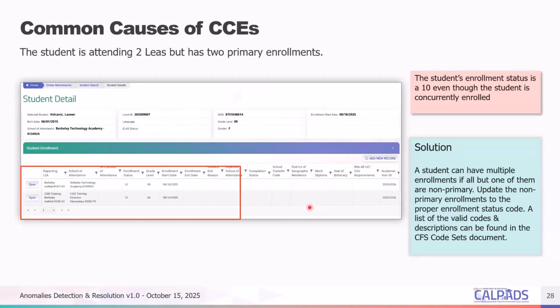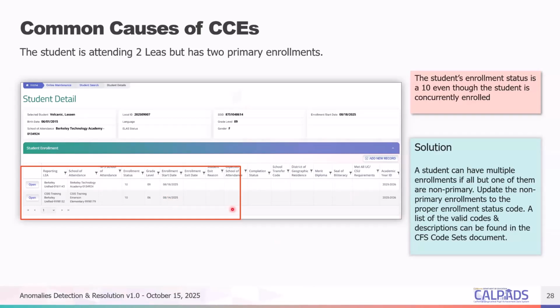And then the third one is that a student is attending two LEAs but has two primary enrollments. As I've hinted earlier, these cases happen. Let's say you have a student whose parents are separated, and they want custody of the student X amount of days within the week, or X amount of weeks within the month. If that's the scenario, it's best to just leave both enrollments as is.